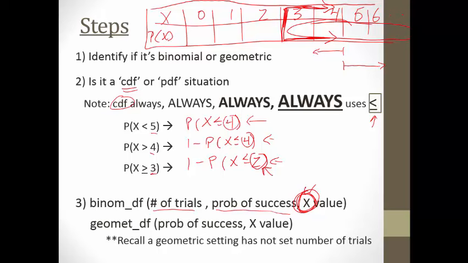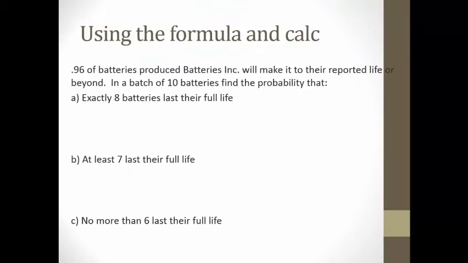And then, this should say it has no set number of trials. And that's why all of a sudden we drop that first piece in the geometric CDF or PDF situation. We just worry about the probability of success and the X value. So let's look at a couple quick examples and be done with this one.